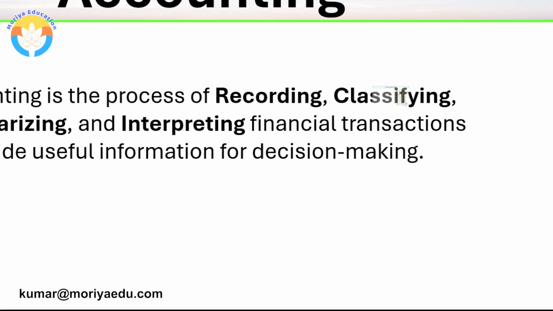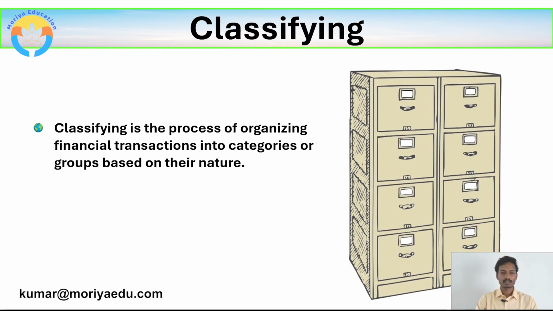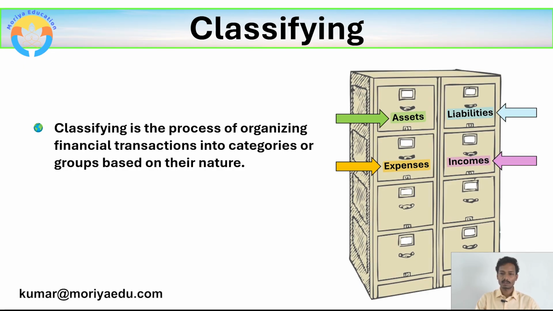Let us understand classifying. Classifying is the process of organizing financial transactions into categories or groups based on their nature. For example, all the transactions related to an asset will get grouped into a separate asset account, and all the transactions related to liability will get stored in a separate liability account, and all the transactions related to expense will get grouped into a separate expense account. All the transactions related to income will get grouped into a separate income account.